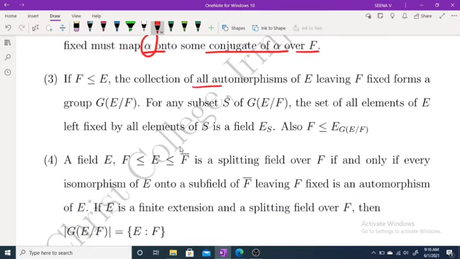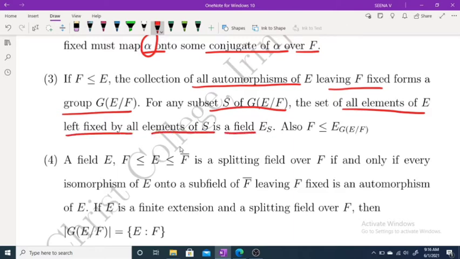Next, the collection of all automorphisms of E leaving F fixed forms a group G(E/F). Now for any subset S of G(E/F), the set of all elements of E left fixed by all elements of S is the field E_S. And also we have proved F is a subfield of E_{G(E/F)}.